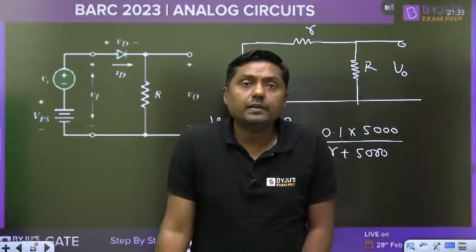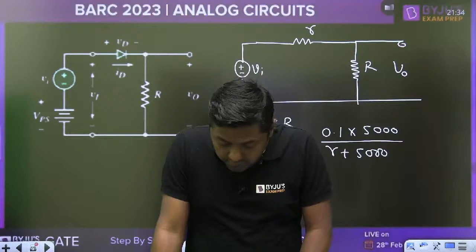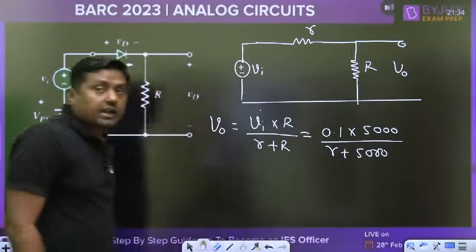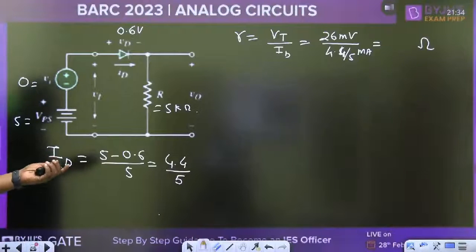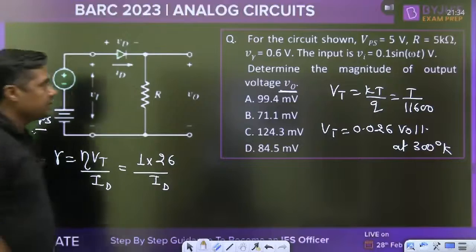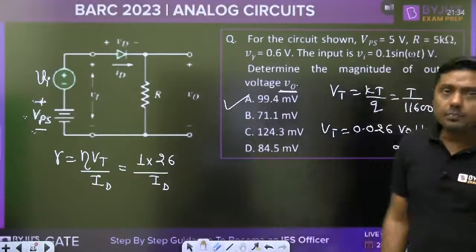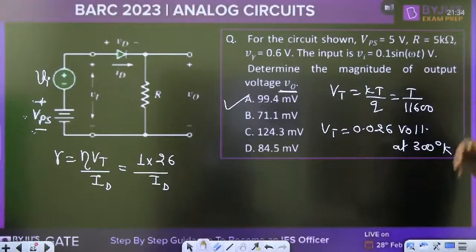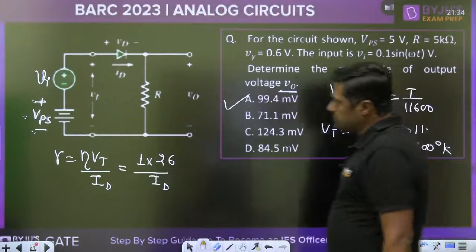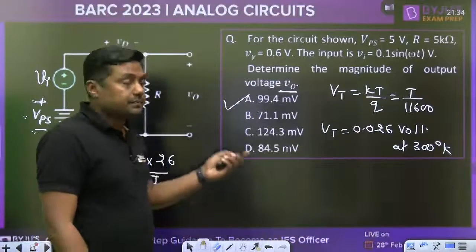So the virtual calculator is available. Venkatraman, we have taken one general session for that. Okay guys, now I think it is around 99.4 millivolt. You can check this answer. So that is very simple: find the dynamic resistance, apply the potential divider rule and simply find the answer. So that is the answer for this question. Now next question.